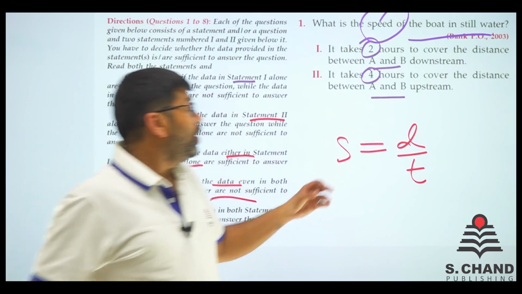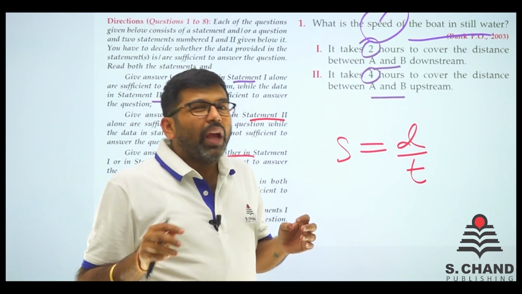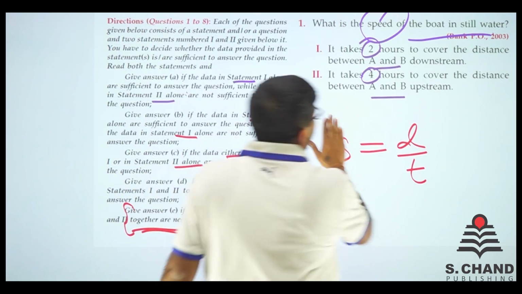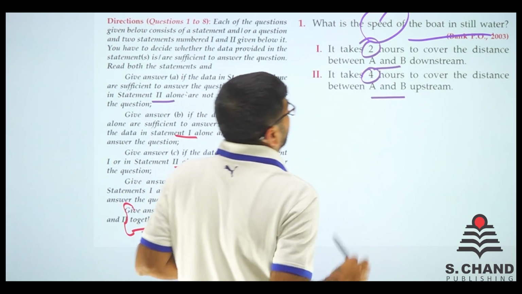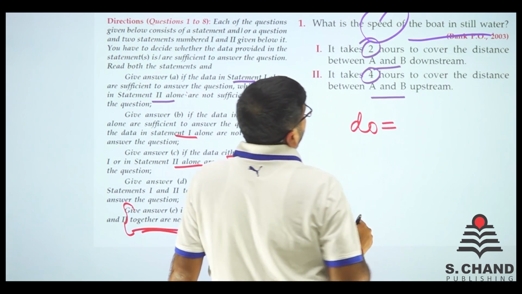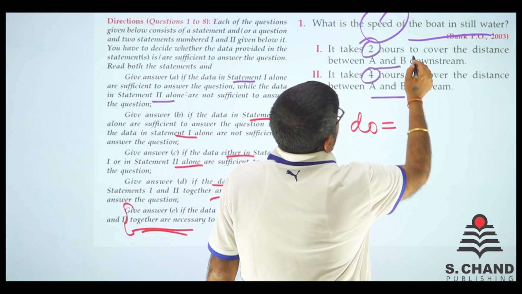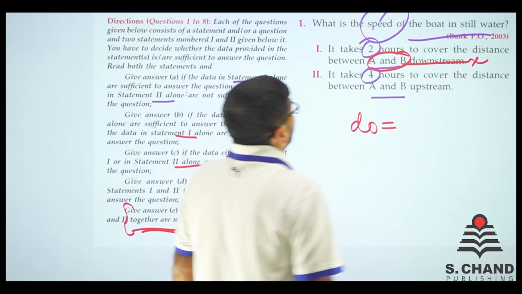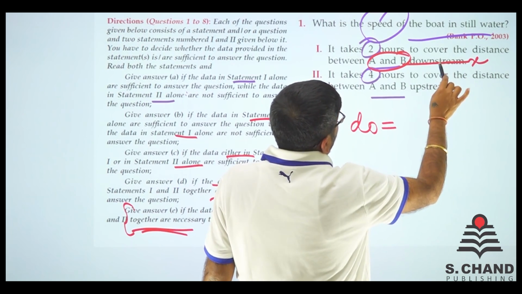So we have 2 unknowns with 1 equation. I don't think it will be easy for you to find out the speed. Let's try. If it is, say for example, downstream. So downstream speed is what? Downstream, say the distance is x. We have to consider anything like x, right? So for x distance,